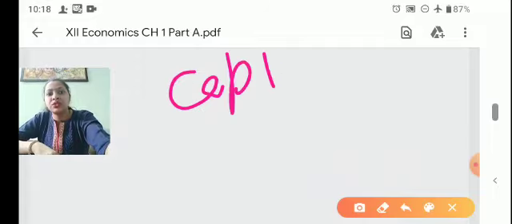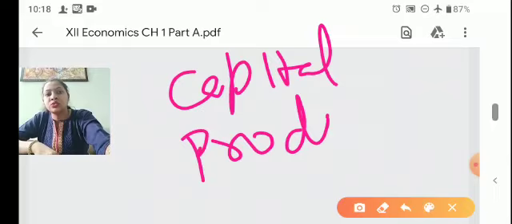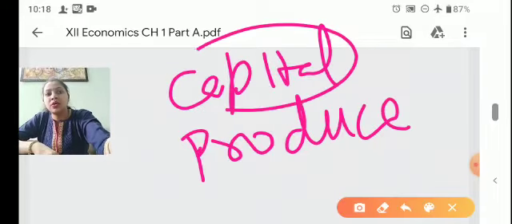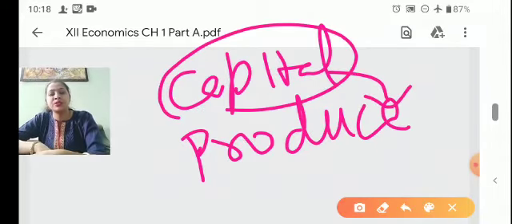There is a confusion between many students that capital goods and producer goods. So remember students that all capital goods are producer goods.